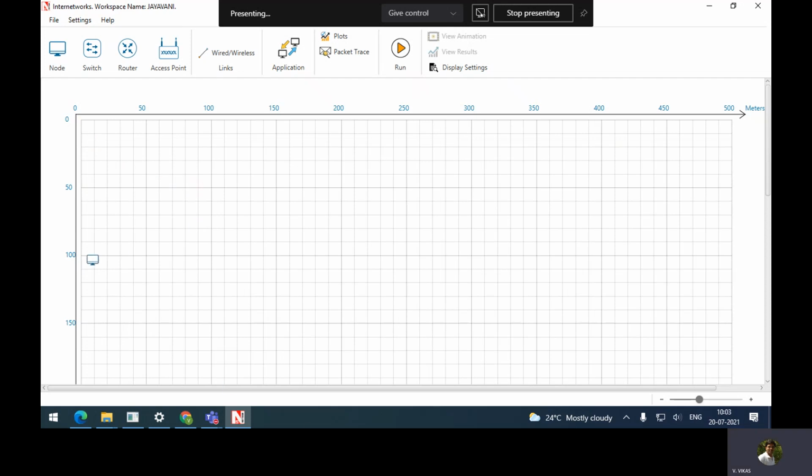Somewhere at the bottom you place three nodes. Make sure we have sufficient distance between the nodes. You just need to click on the environment and the node will be placed. Three times you click so that three nodes will be coming.